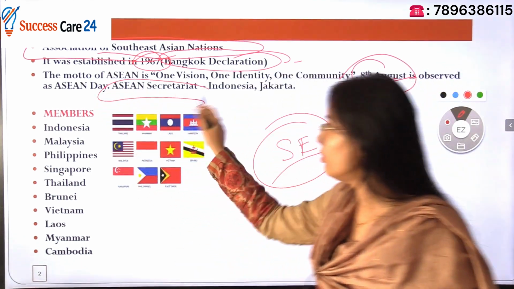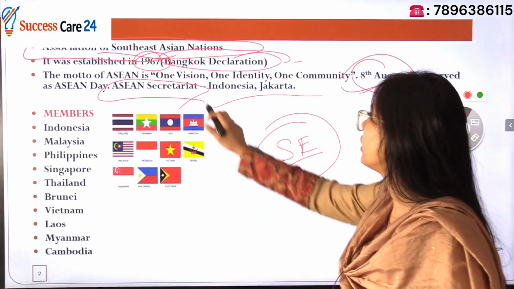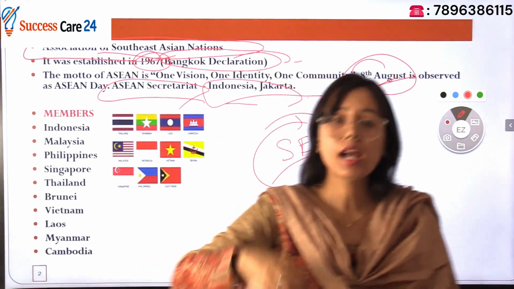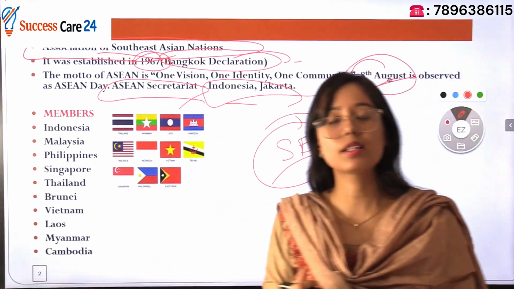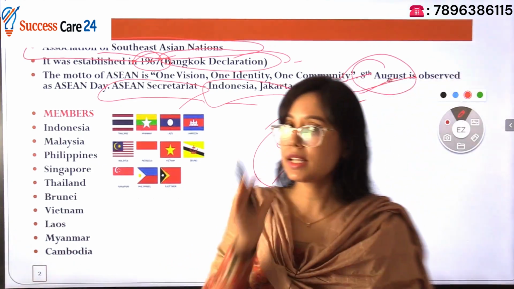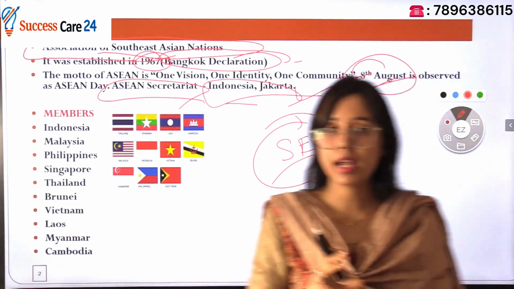And if you'll be asked about the ASEAN Secretariat, where it is located: Indonesia, Jakarta. But it was formed in Bangkok. Through the Bangkok Declaration, ASEAN came into being, but its permanent headquarters are located in Indonesia, Jakarta. And the exact date, if you will be asked, then August 8 is observed as ASEAN Day.